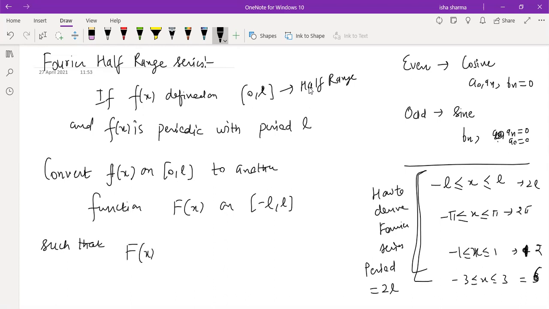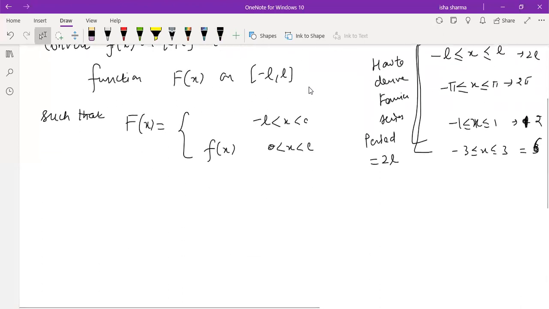you will break your domain into minus L to 0 and 0 to L. From 0 to L, the function is small f(x). From minus L to 0, we are not given any information because we are just given information about the interval 0 to L. So we are defining a new function capital F(x), which takes the same value on the interval 0 to L, but we do not know what value it takes on minus L to 0. So this is the unknown function to us, and here is what we can play around with.